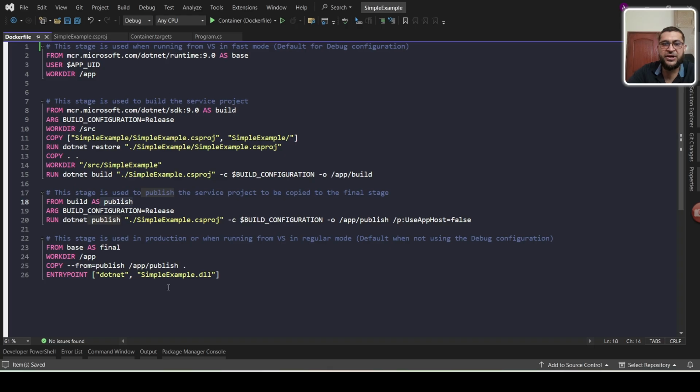It will publish, and in the final stage it will run the .NET run. You can see here ENTRYPOINT .NET run. So this is the example. If I run this, you can see this option, Container Docker file. When I run, it will run the application.